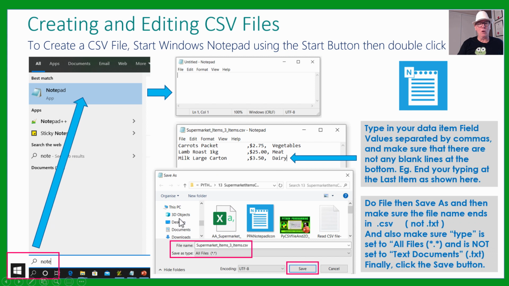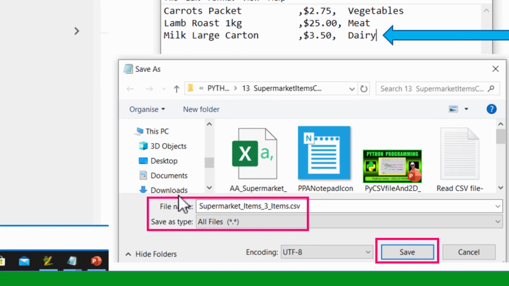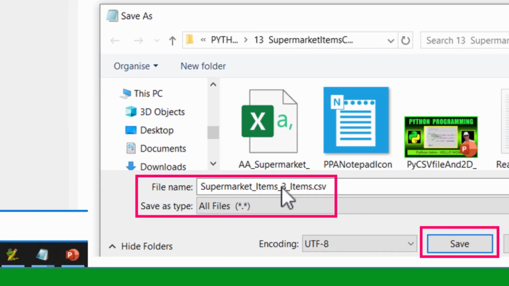Then to save it, all you have to do is go File, Save As, just like you would with a Word or an Excel or any other document. But when you name it, Notepad will want to name it as text.txt, which was fine when we did the homework excuses program in the previous lesson, but in this lesson we want it to be a CSV file.